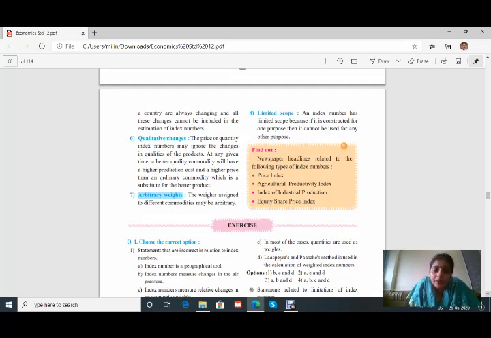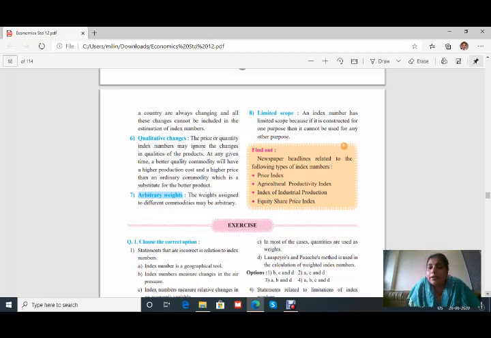The seventh one is arbitrary weights. The weights assigned to different commodities may be arbitrary. That means anyone can change those weights of the commodity and they are not exact. Therefore, this is also one of the limitations. The last one is limited scope. An index number has limited scope because if it is constructed for one purpose, then it cannot be used for any other purpose. Already we have seen that index number has limited scope because it is calculated for a particular year, not more than that, for a particular commodity, and therefore it has a limited scope. Its scope cannot be widened.